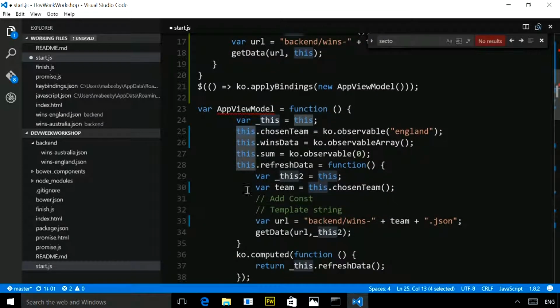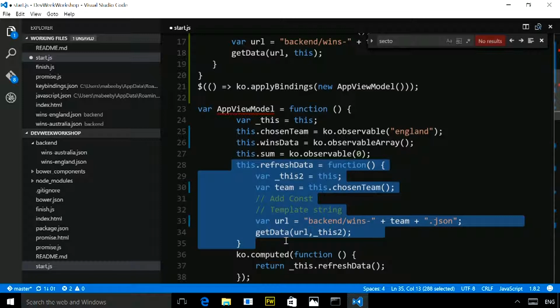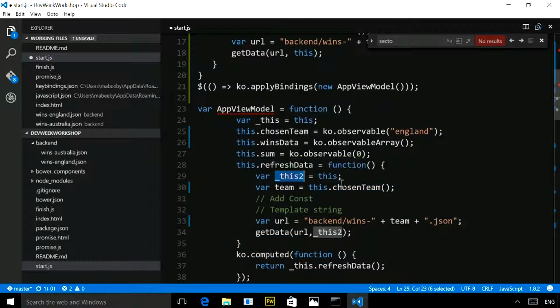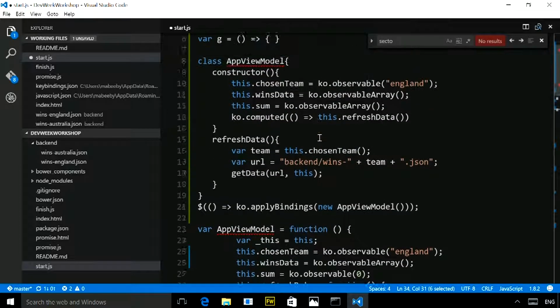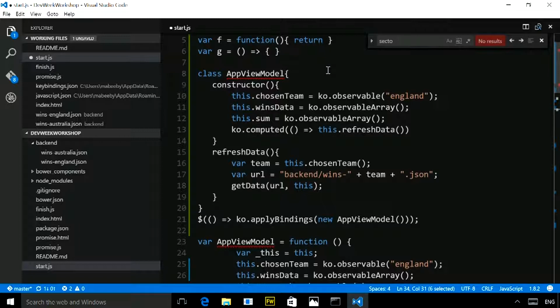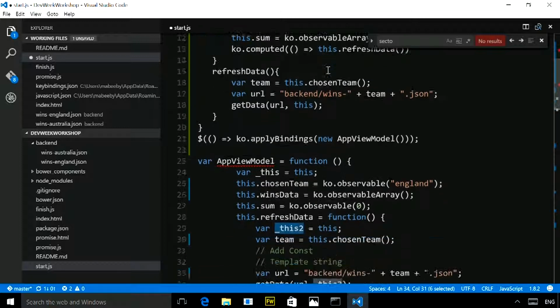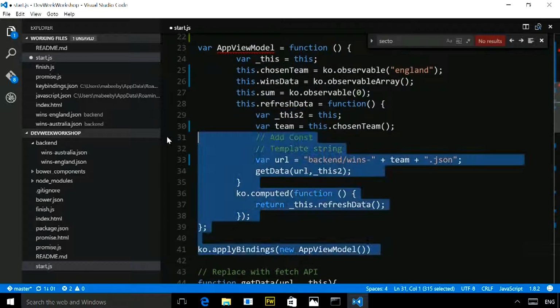So especially when you have lots of anonymous nested functions, like here we've got this refresh data function, and it's got a little function object in there. What you end up doing a lot is creating copies of this object and passing it into other functions, because those functions can't just call this and have it be the same this which invoked the function. It's that instead of this. The cool thing about this new lambda expression is that this is always this. So you can always just use the word this rather than having to make copies of this. It's a very common problem in JavaScript that people come up against.